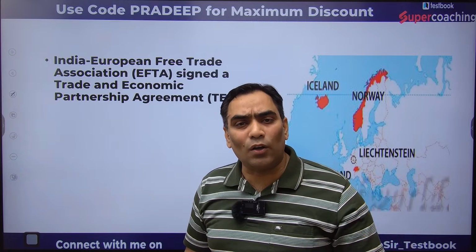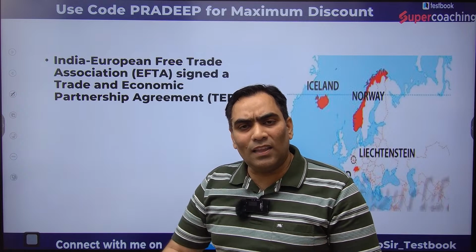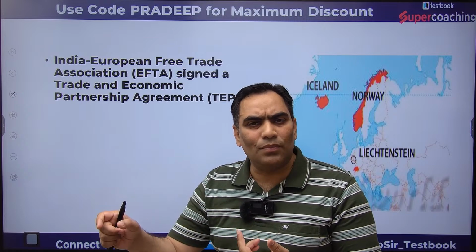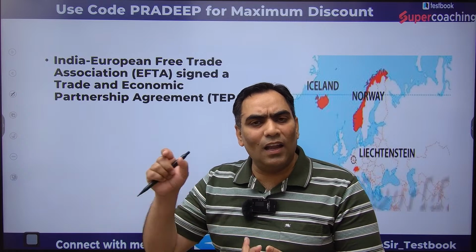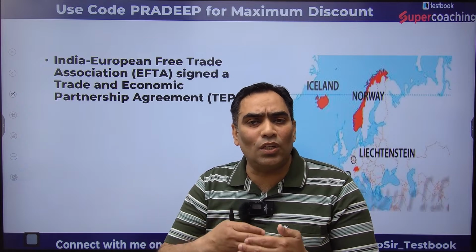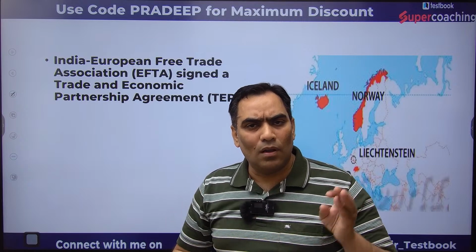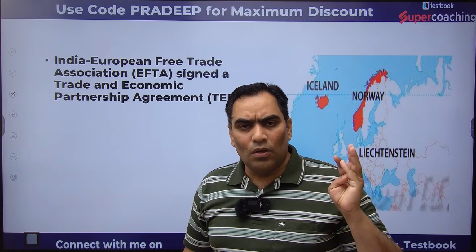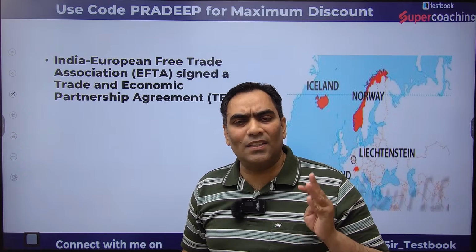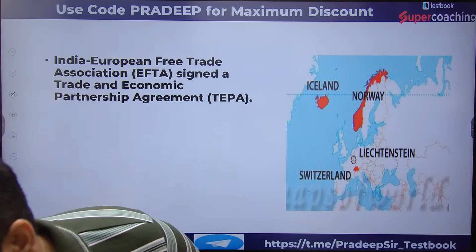They are not part of the European Union. They have a separate agreement that is known as EFTA, the European Free Trade Association, an association among 4 nations: Norway, Switzerland, Iceland and Liechtenstein.